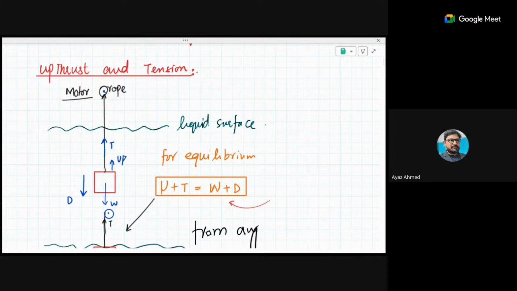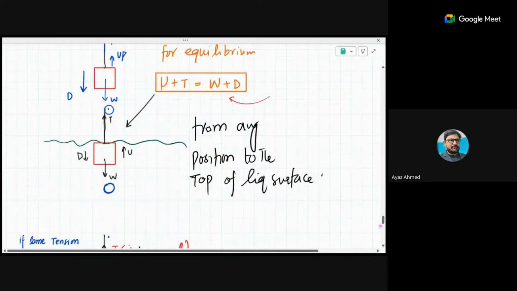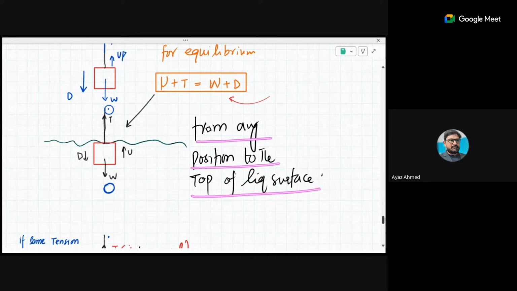So moving on, this is how the object has the concept of tension. Now let's say you have dragged the object to the top layer of the liquid. It is not yet emerged out. For any position up to the top of the surface, the tension, upthrust and drag would be the same, weight would be the same, and especially the upthrust will not change. So upthrust is the major force, along with weight.